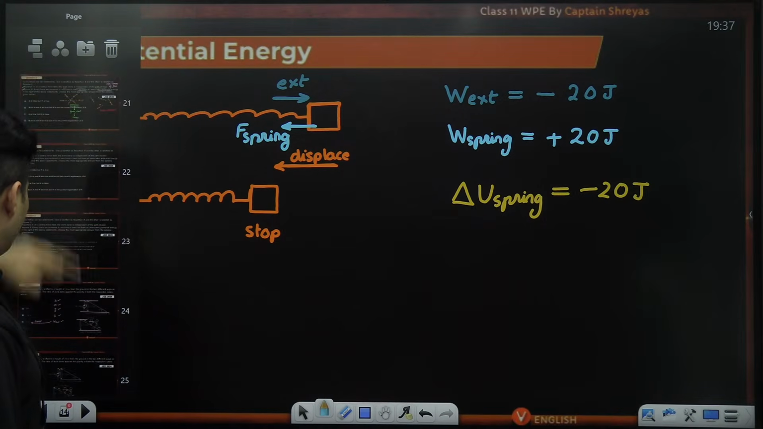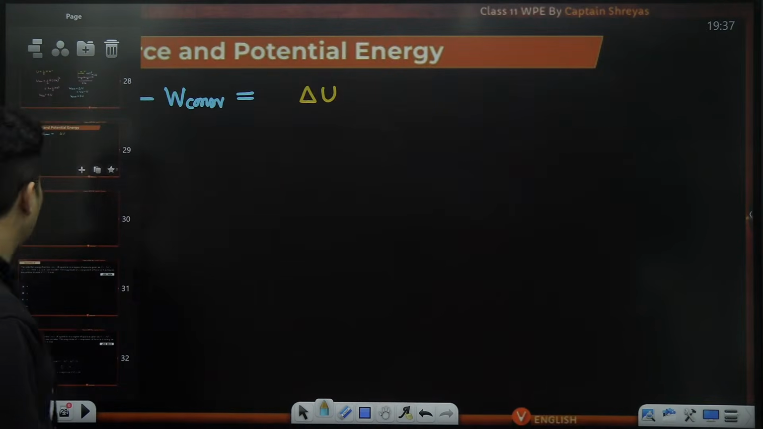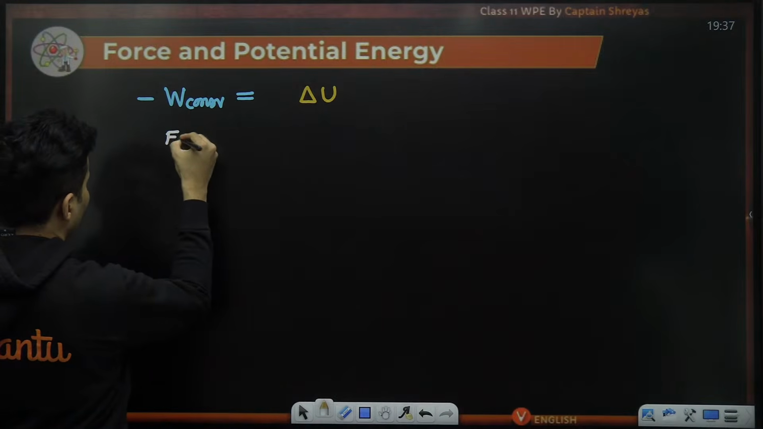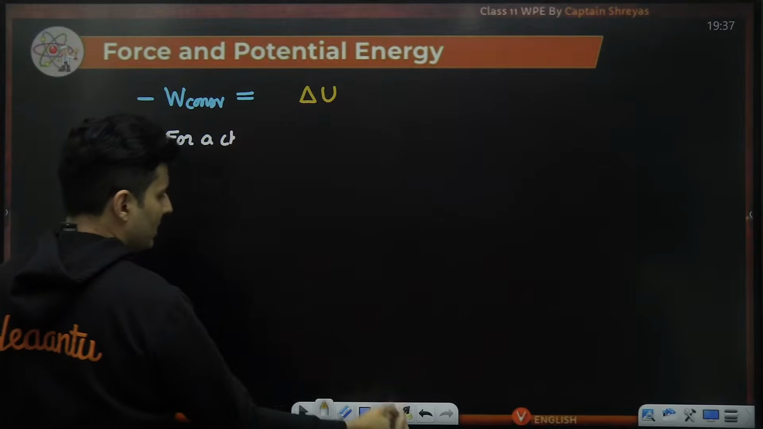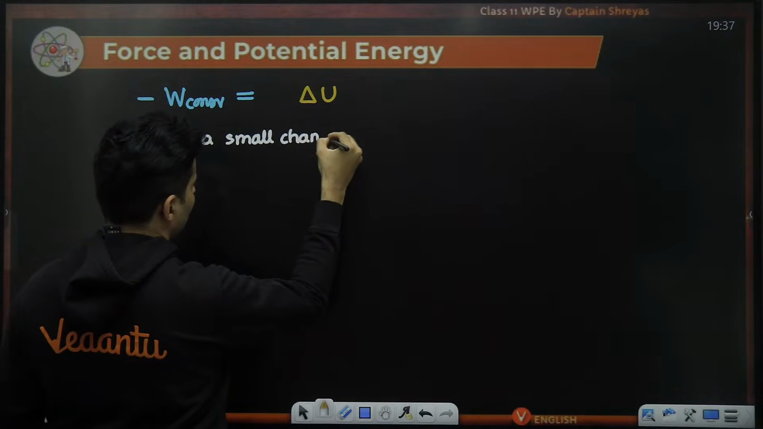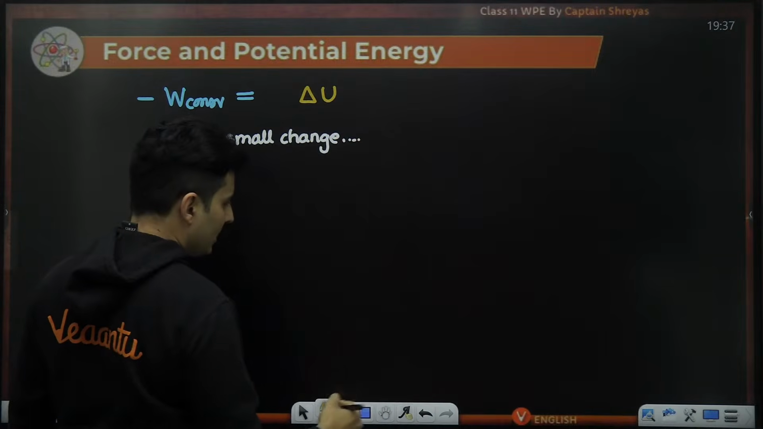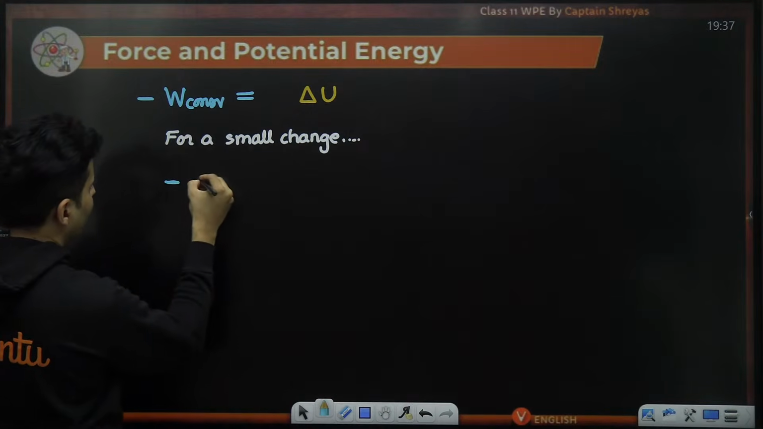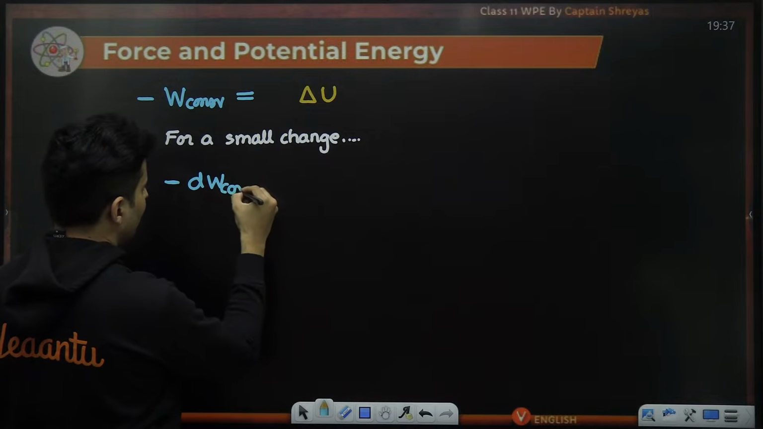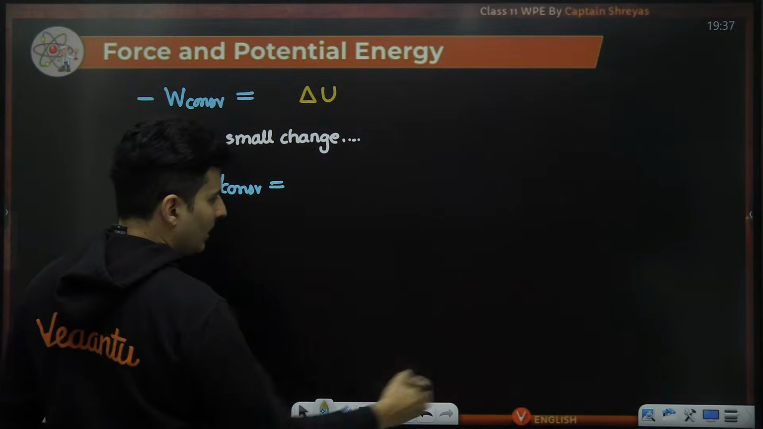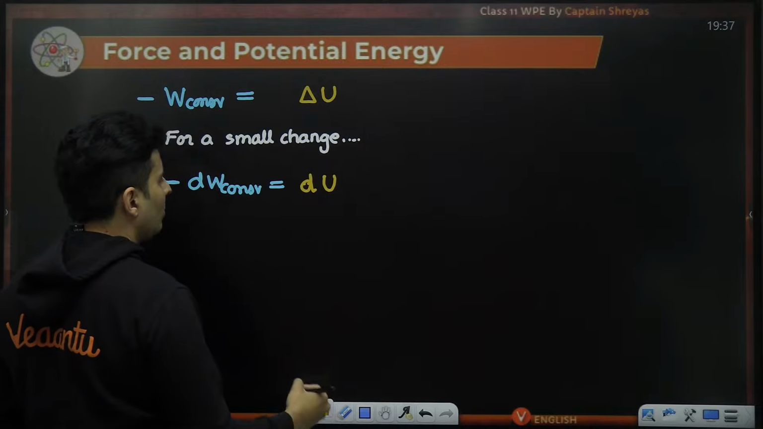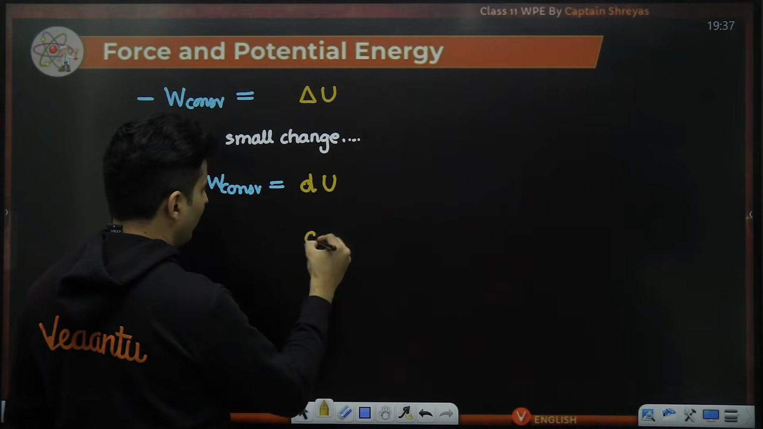But let's say there is a small change. Now, this was for a big change. For a small change, what can we tell, guys? For a small change, this will become small dW, small work done by that conservative force. That will be equal to, instead of delta U, now it will just become dU. Okay. What is the work done formula?